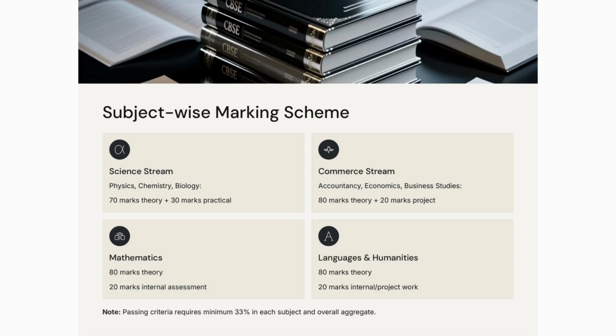In the science stream, subjects like physics, chemistry, and biology will have 70 marks for theory and 30 for practical. Commerce students will have 80 marks theory and 20 marks for project work. Mathematics and languages and humanities will follow similar patterns.